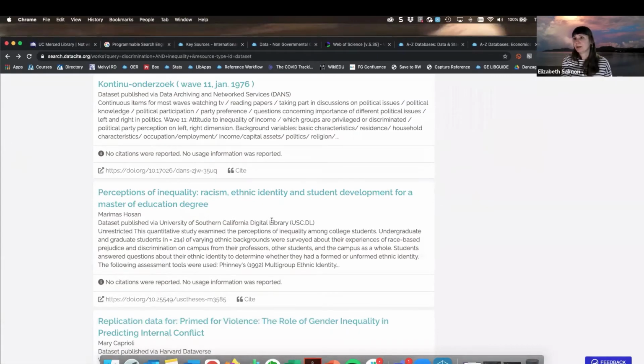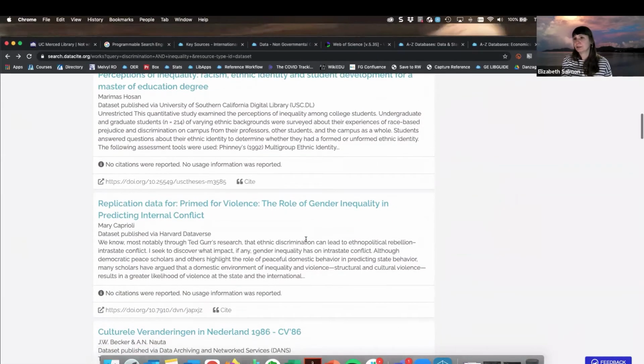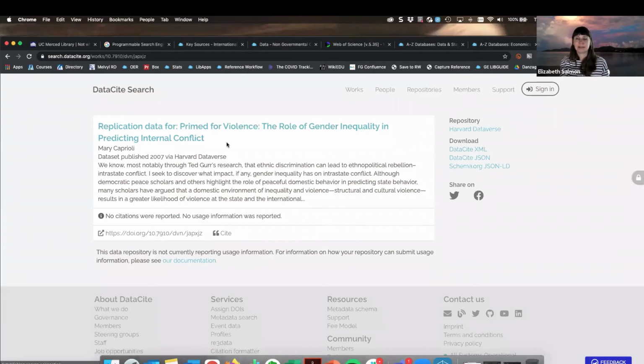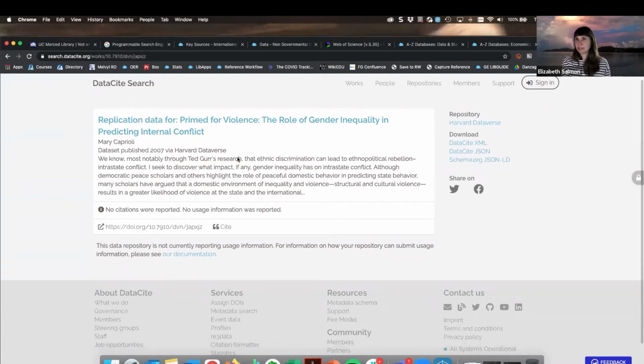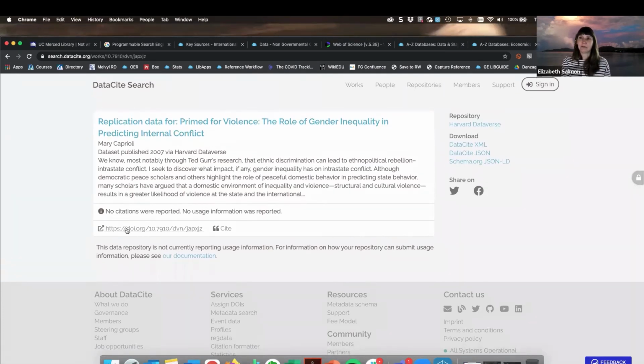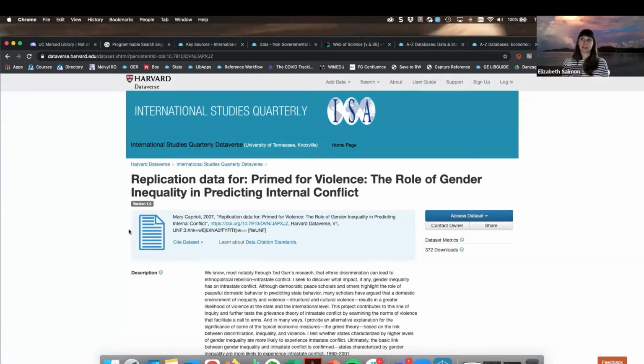And this time I'm going to go into another repository that we're being provided some results for, which is the Harvard Dataverse. And we'll spend a little bit more time in there in just a second. I'm going to go into this one. I feel like this might be a little bit more promising for finding that tabular data because I have information that this is related to replication data here. Again, what I want to do is click on the DOI down below, and this should kick me over to where this data actually lives in the Harvard Dataverse.